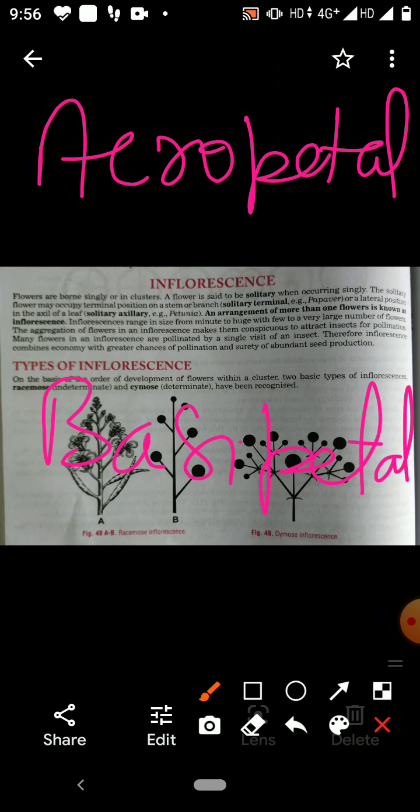In the racemose, grouping of flower is less common, but in the cymose, grouping of flowers is more common. In racemose, flowers open at a short interval. In the cymose, flowers open at a long interval. So this I told children different types of inflorescence which are found in the flowering plant.